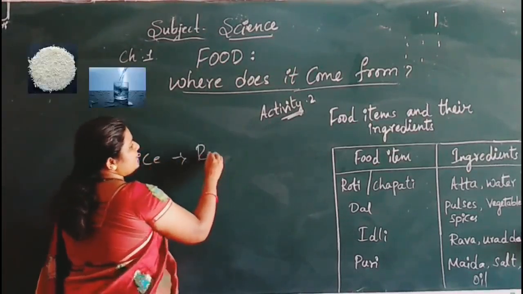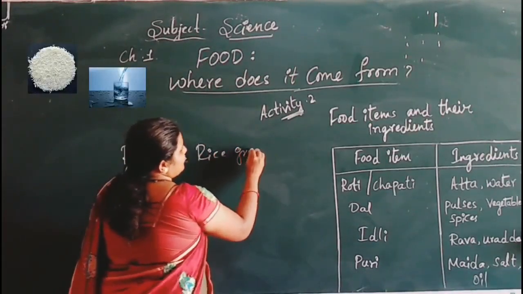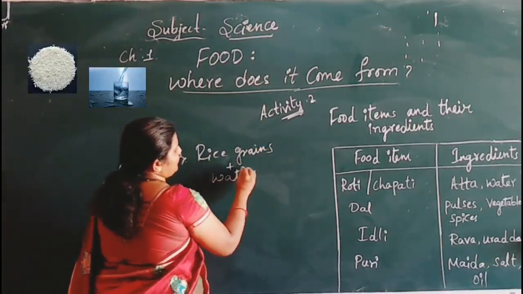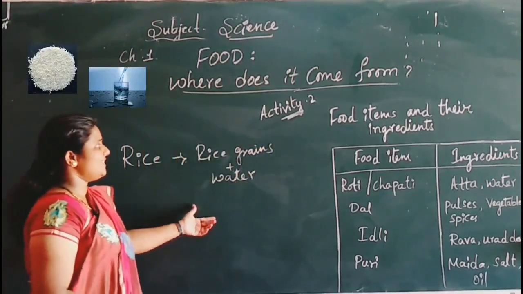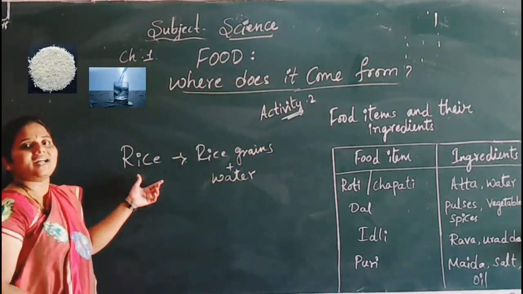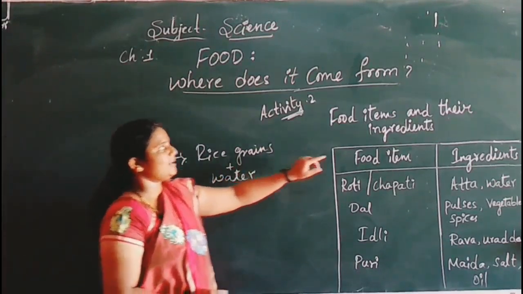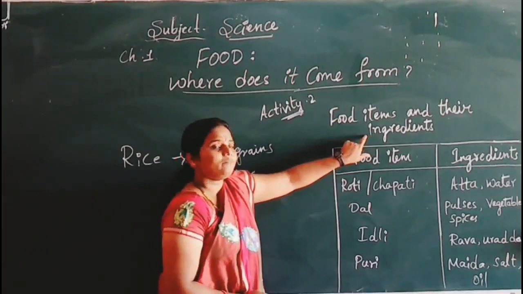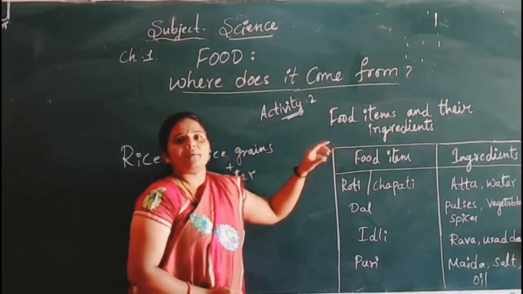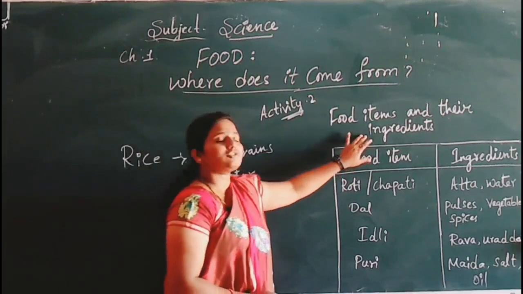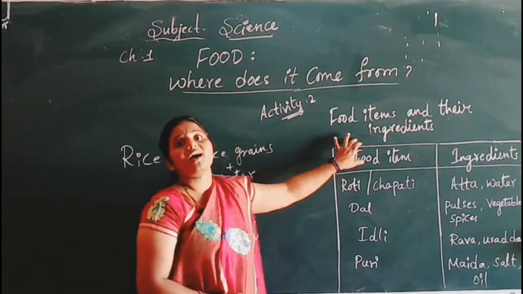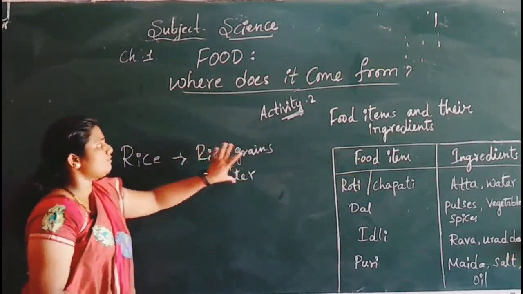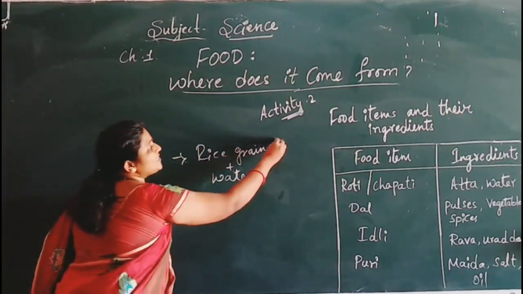Rice grains we want, isn't it? Then water we want. It means that these two ingredients can be used to prepare what? Rice. Here, ingredients are nothing but the substances which are mixed with the particular dish. While making a particular dish, the substances which we are going to use are called what here? Ingredients. Understand, children? To prepare rice, these two food substances, nothing but ingredients, we want.